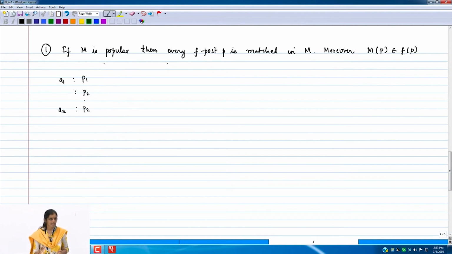But if there are other posts, they must be the ones left over after the F posts have been removed. So take the instance and remove the F posts from everybody's preference list. Even if, say, P1 is an F post and appears as a third choice in A3's preference list, it doesn't play any role, because this A3 P1 edge is never going to be used in any popular matching.